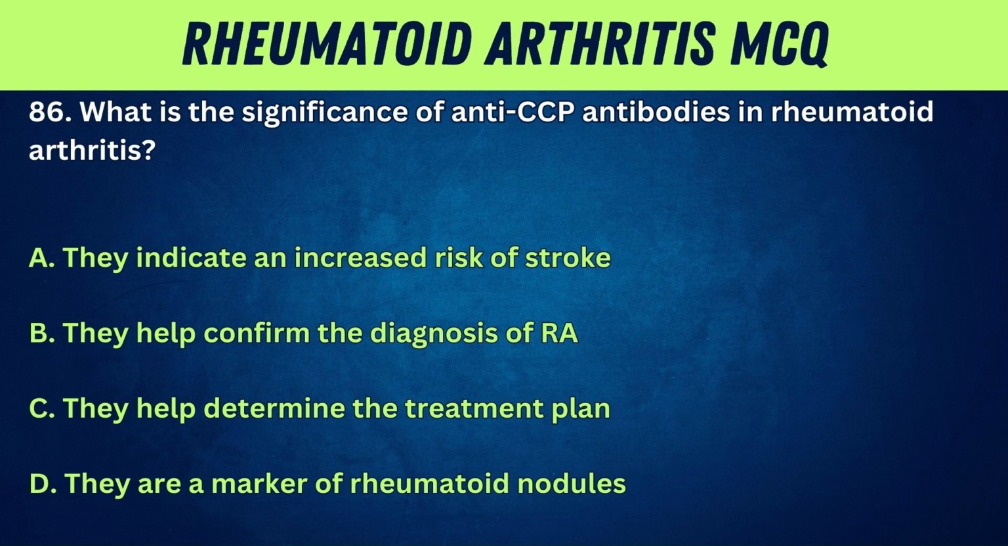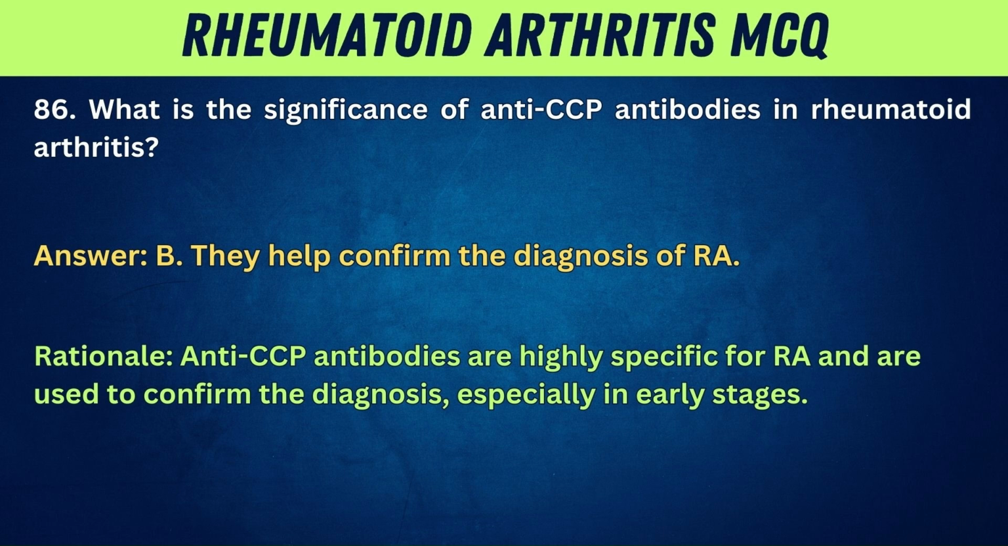86. What is the significance of anti-CCP antibodies in rheumatoid arthritis? A. They indicate an increased risk of stroke. B. They help confirm the diagnosis of RA. C. They help determine the treatment plan. Answer: B. They help confirm the diagnosis of RA. Rationale: Anti-CCP antibodies are highly specific for RA and are used to confirm the diagnosis, especially in early stages.